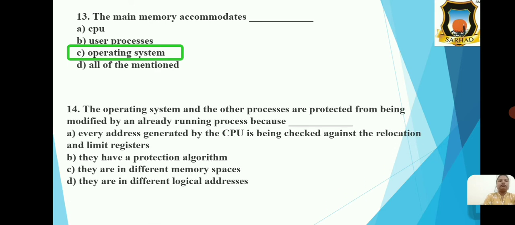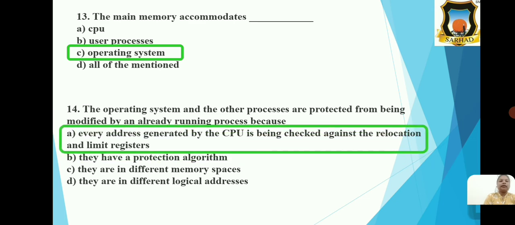Next MCQ. The operating system and the other processes are protected from being modified by an already running processes because, and the options are every address generated by the CPU is being checked against the relocation and limit registers. Option B, they have a protection algorithm. Option C, they are in different memory spaces. And option D, they are in different logical addresses. And the correct option is option A, that is every address generated by the CPU is being checked against the relocation and limit registers.